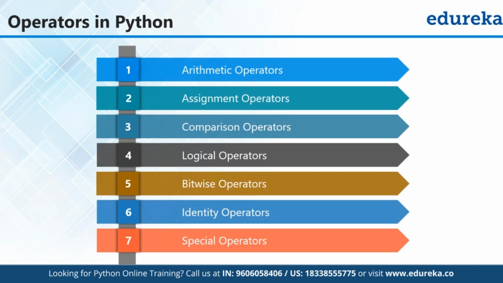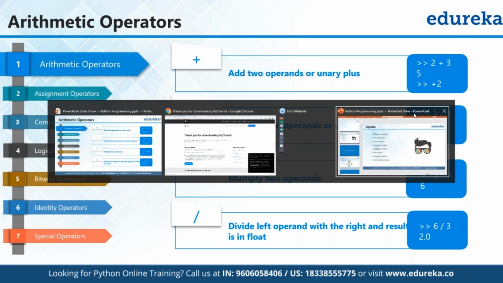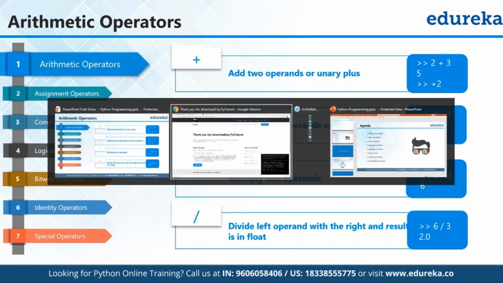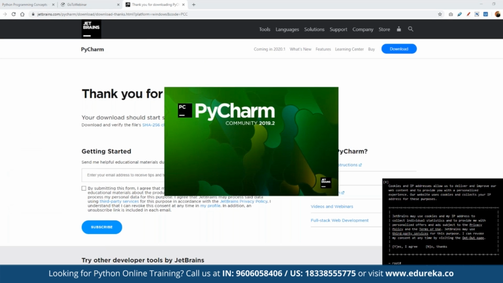Before we jump into that, let's have a quick discussion on what we mean by operators and the different components as a part of the course. First of all, we have the concept of operators in Python. We have multiple operators available, like arithmetic operators and assignment operators. The logic remains almost the same as in Java and other languages. We have arithmetic, assignment, comparison, logical, bitwise, identity, and lastly special operators altogether.